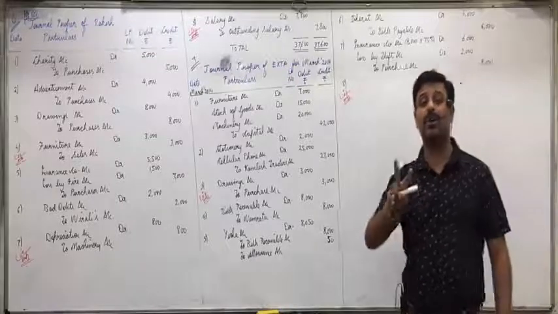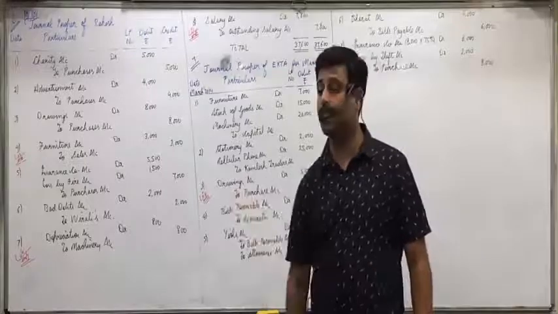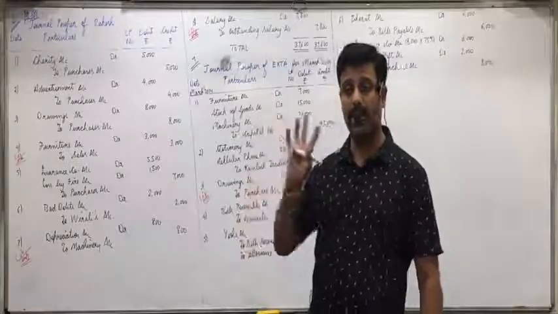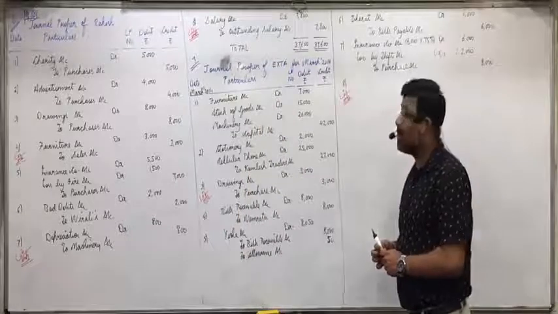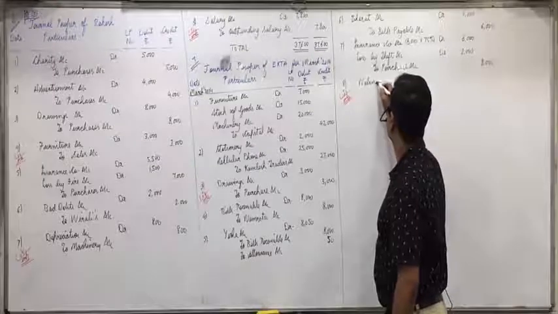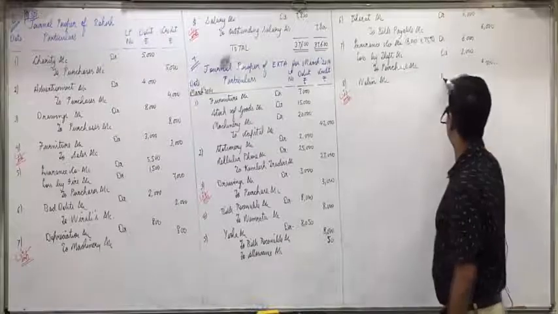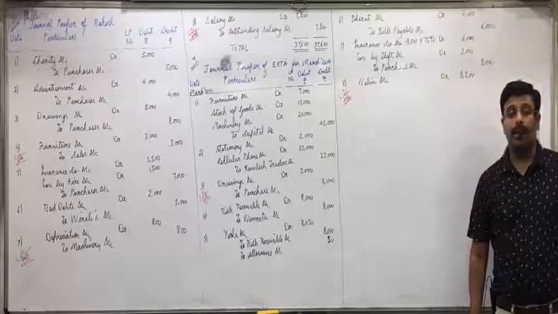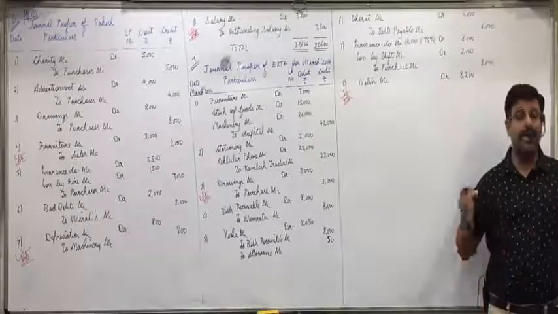And the difference of 200 you will credit to allowance account. So payables we have to debit. Therefore, Nalin account debit with 8,200. I repeat, normally payables we credit.